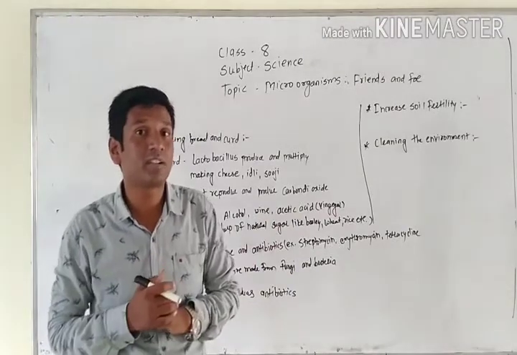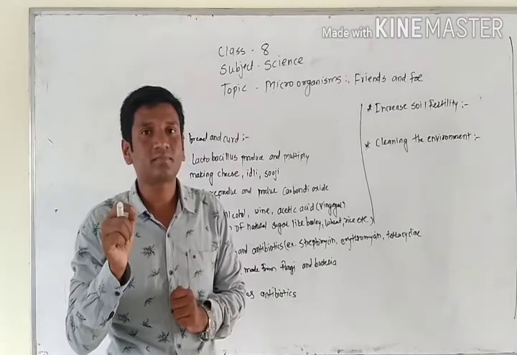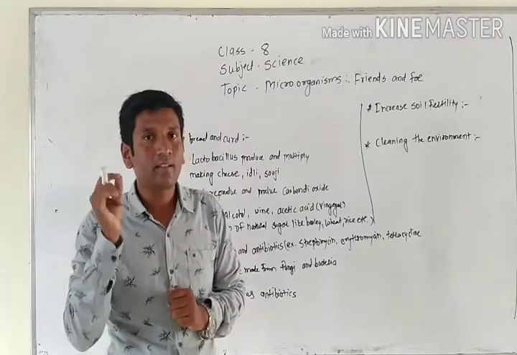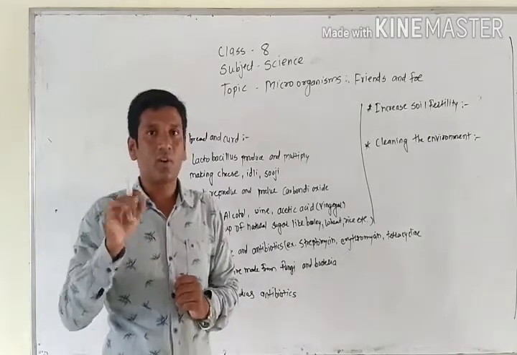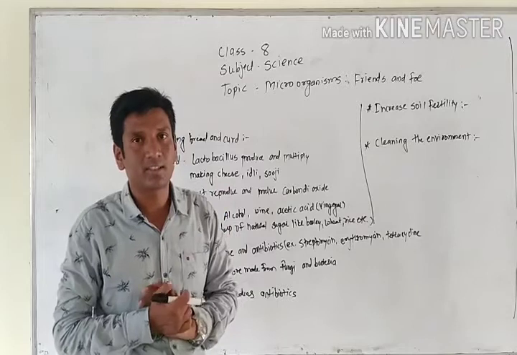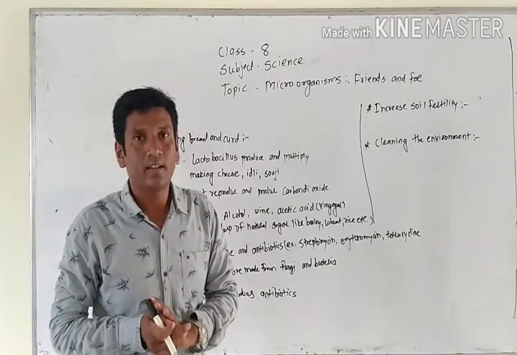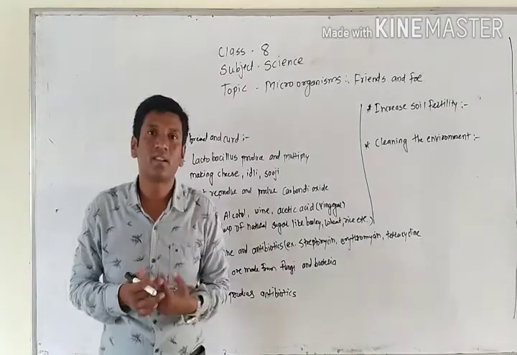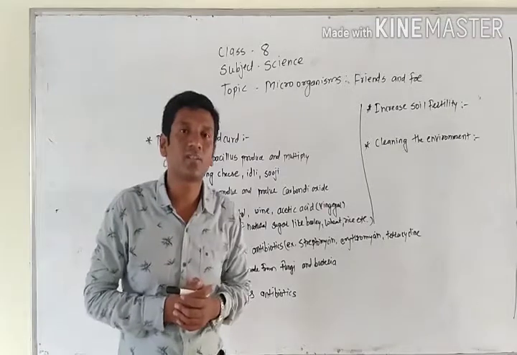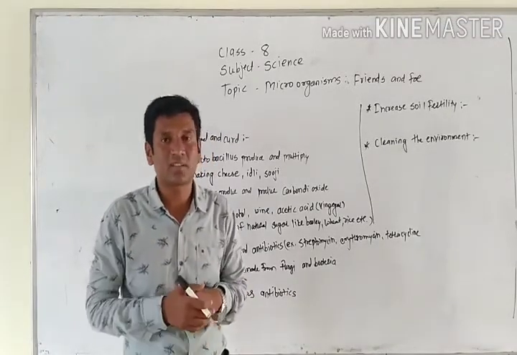But what about anaerobic respiration? Anaerobic respiration means respiration in the absence of oxygen. When anaerobic respiration occurs, a very important thing is produced, that is lactic acid. In our body, whenever we go through anaerobic respiration, our body produces lactic acid, and that lactic acid causes muscle cramps.